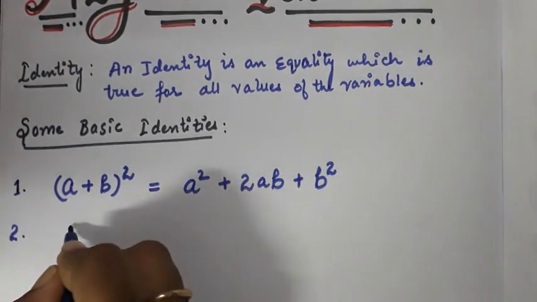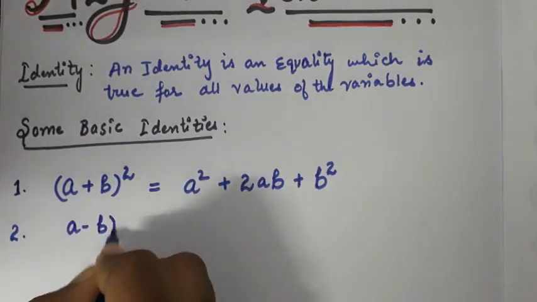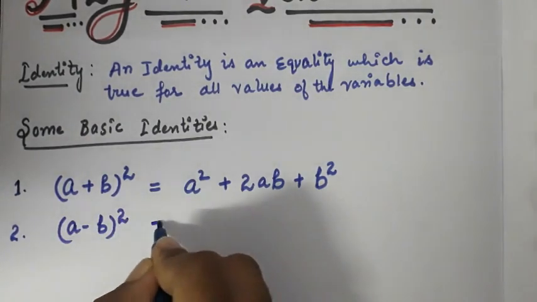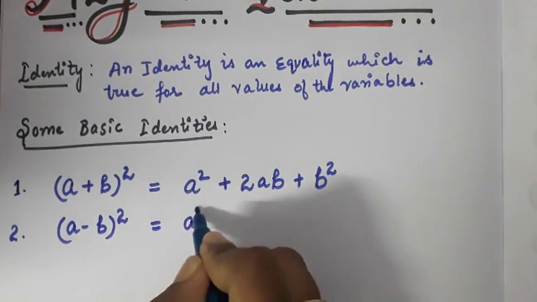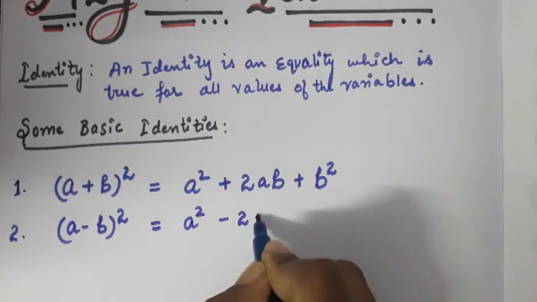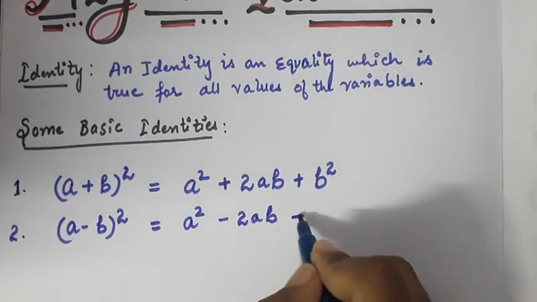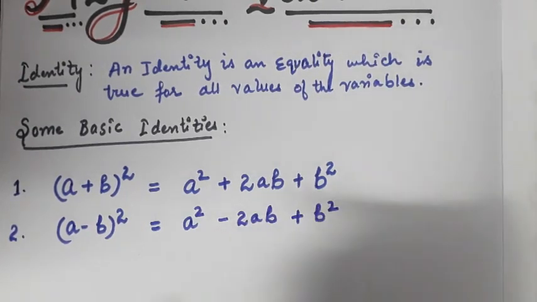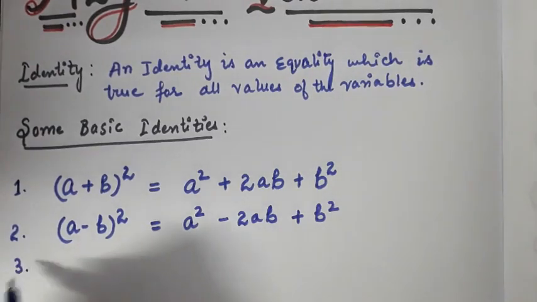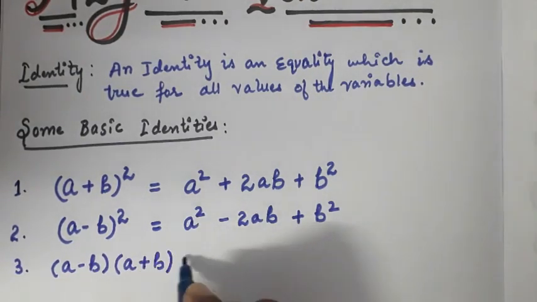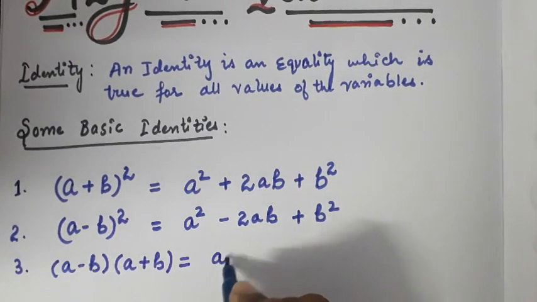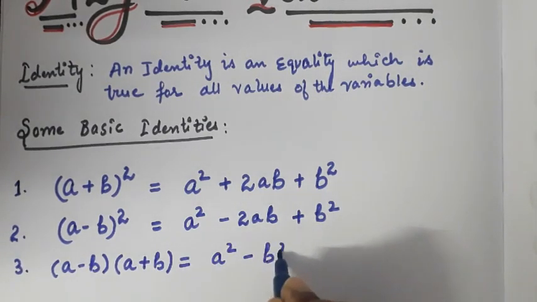Next one is (a minus b) whole square, whose expansion is a square minus 2ab plus b square. The third identity is (a minus b)(a plus b) equals a square minus b square.